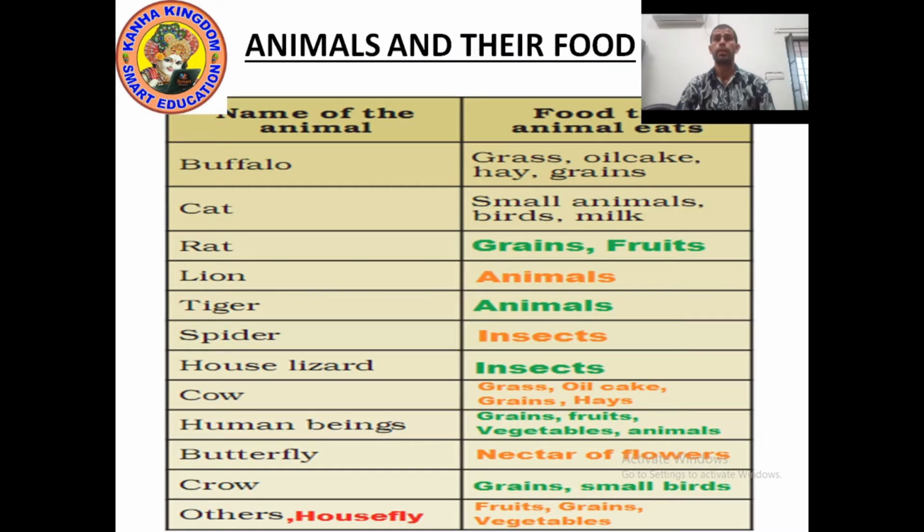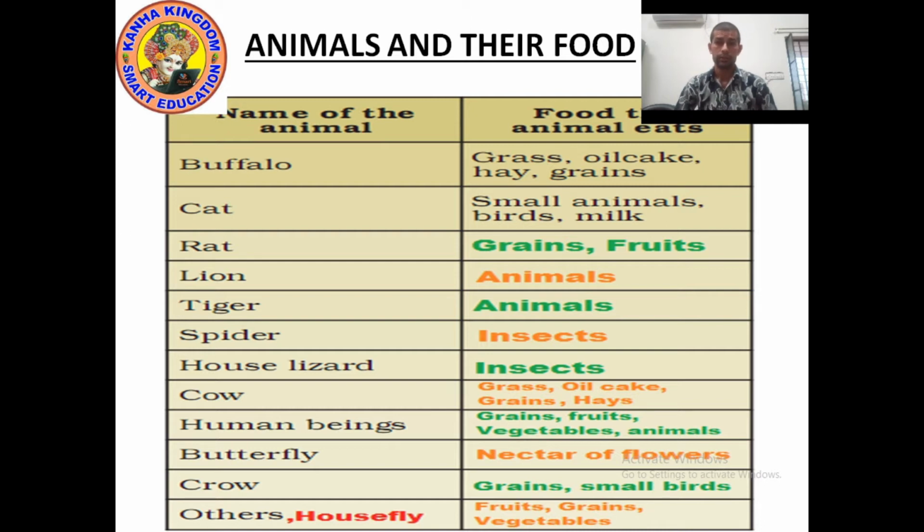Okay, kids. As we know, we human beings eat different kinds of food. In the morning, what do we eat? In the morning we take a light breakfast. We eat bread, we take tea, we take coffee.